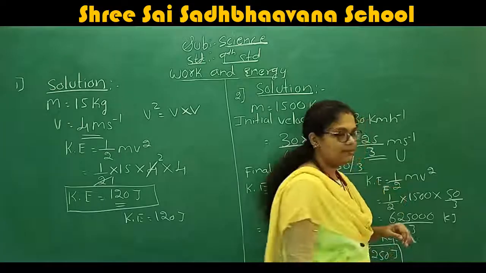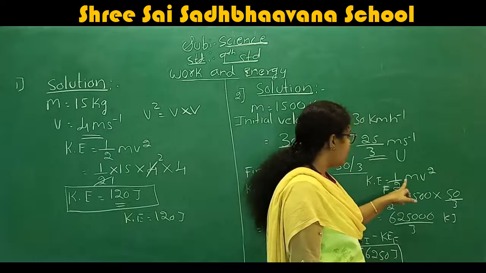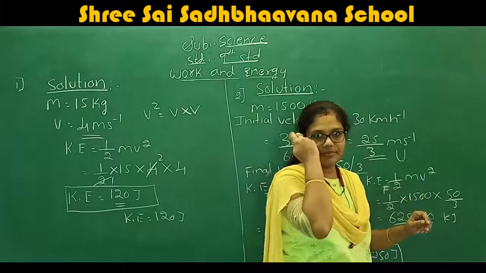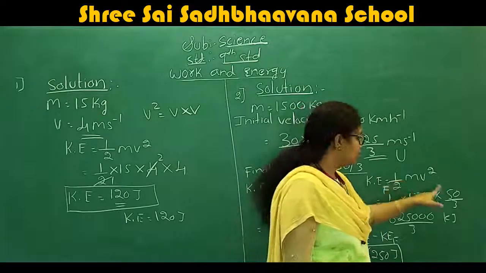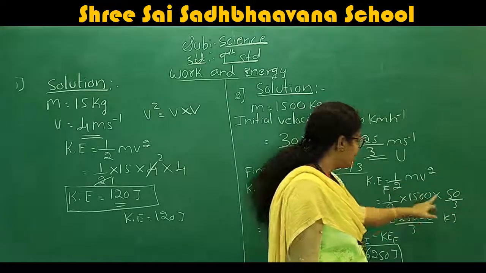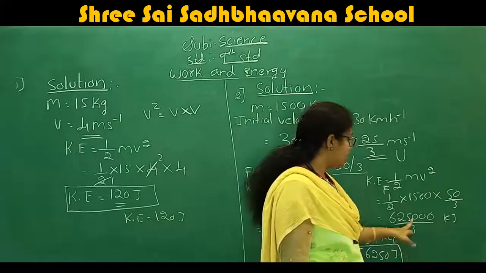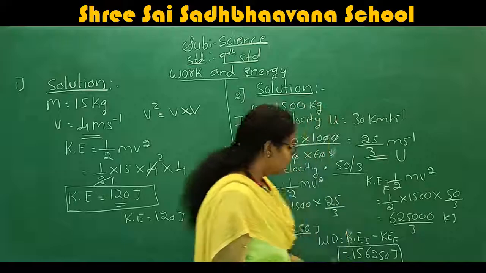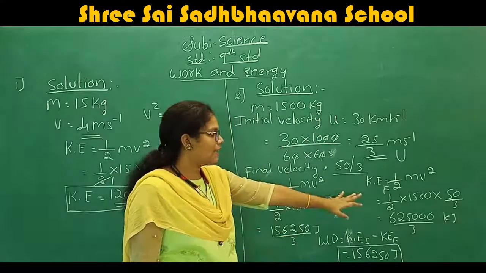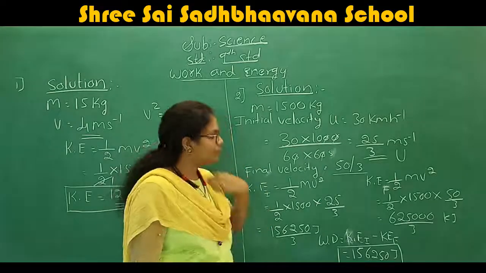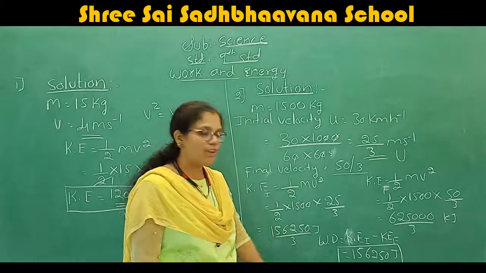Similarly, it is for the final. F indicates the final. Therefore, the kinetic energy of the final is half into m v square. M is the same as it is, 1500. V is equal to 50 by 3. Multiply, you get 6,25,000. You get the initial as 1,56,250 and the final as 6,25,000. But we want the work done.